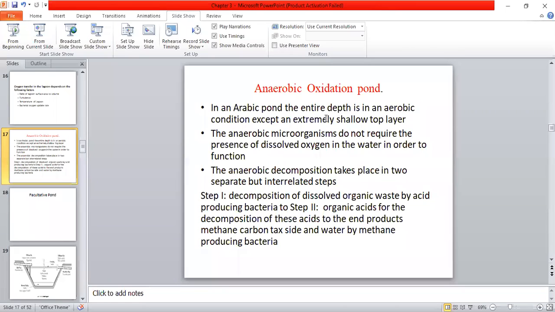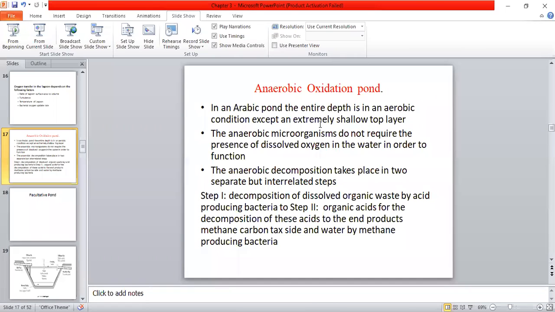So you need not go for covering or closing that tank. It is simply a pond. It is not the tank. So it is not possible to close. Simply you can increase the depth of that particular pond. Automatically it will create the anaerobic environment. If it exceeds 1.5 meter depth, then it will automatically start creating the anaerobic environment.